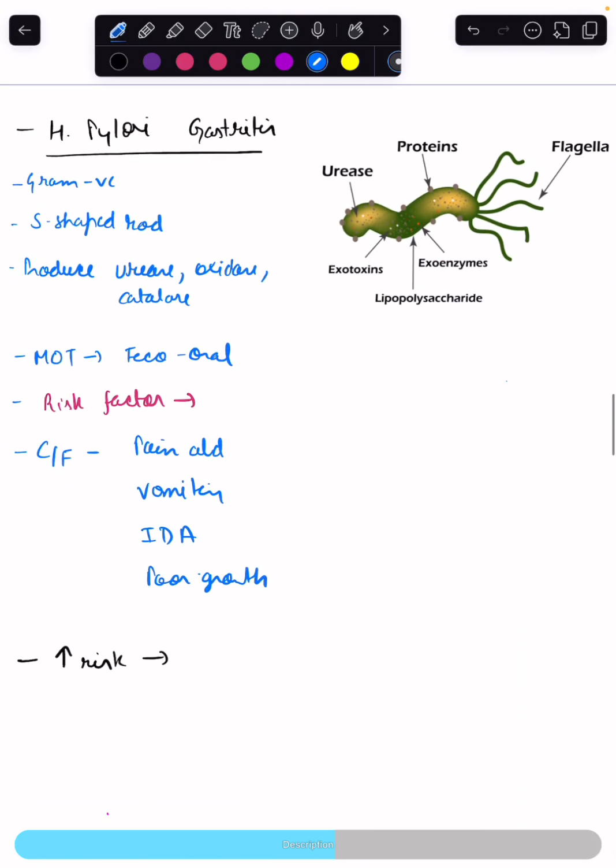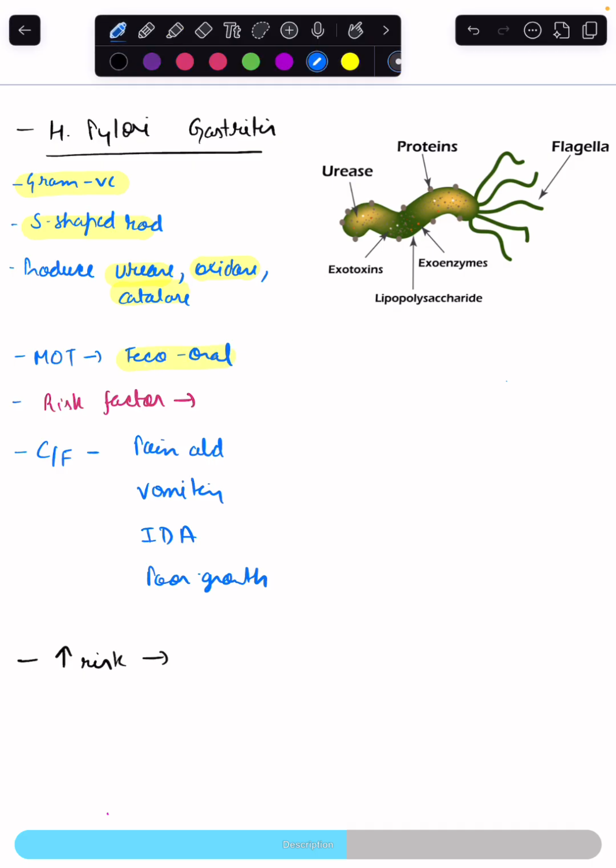Now, one important cause of peptic ulcer is Helicobacter pylori. A few points about Helicobacter pylori. It is a gram-negative bacteria. It is in the shape of an S-shaped rod. It produces the urease, oxidase, and catalase enzymes. Mode of transmission is fecal-oral.